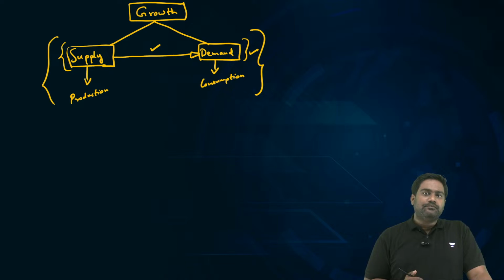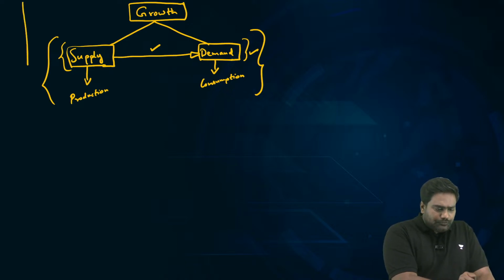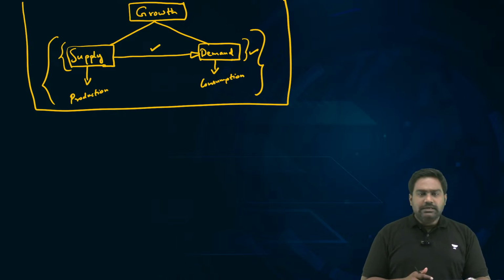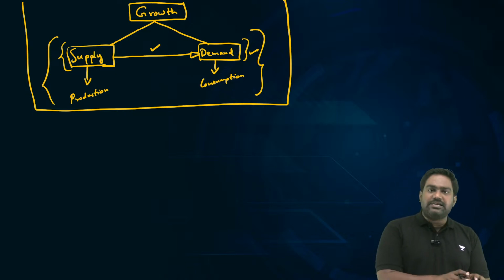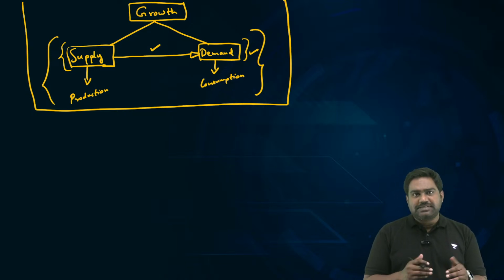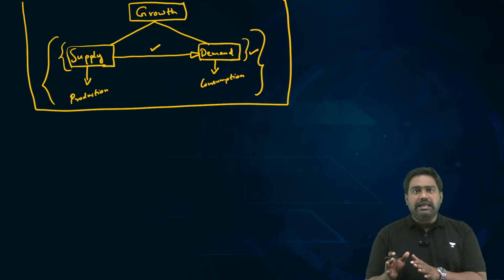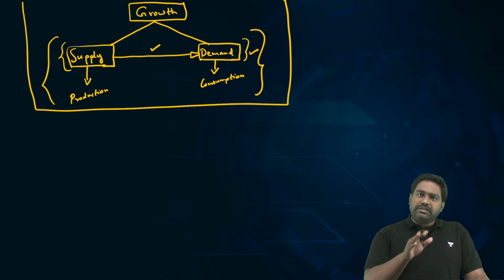And this also leads to a deflationary trend, which can be equally dangerous, creating a vicious cycle of degrowth in the economy. Now, to get out of this cycle and to boost growth, to ensure that there is adequate demand in the economy and supply parallelly, so that both these ships can sail together, what you need is consumption and investment. Now, there are two types of consumption and investment each.